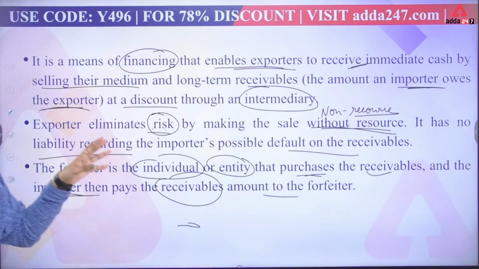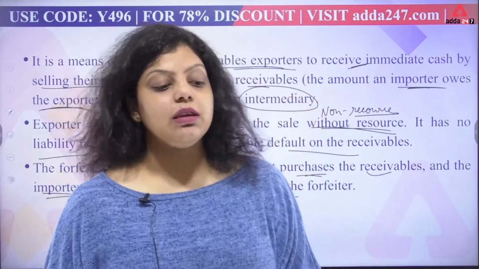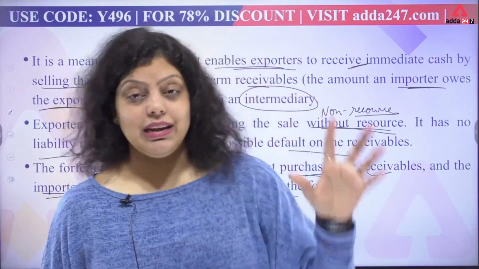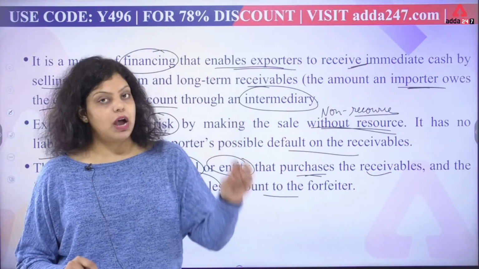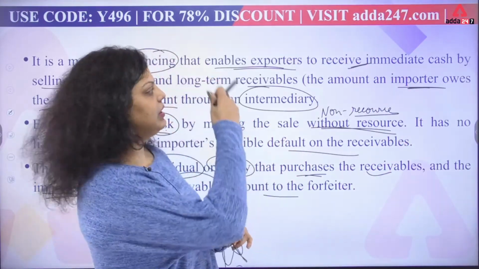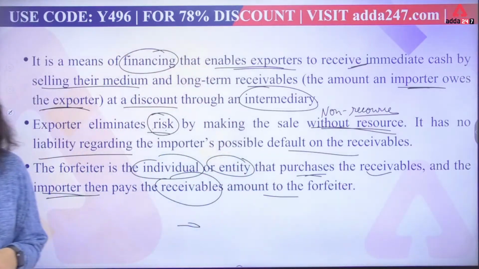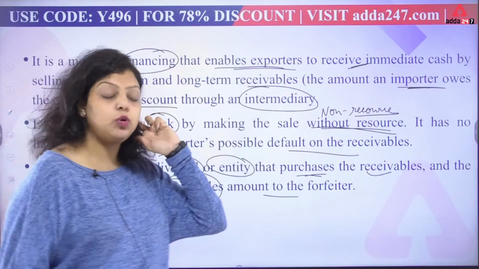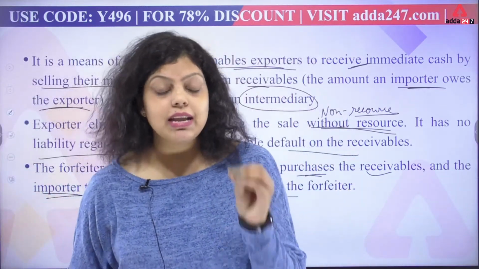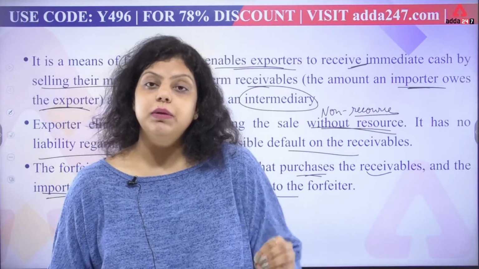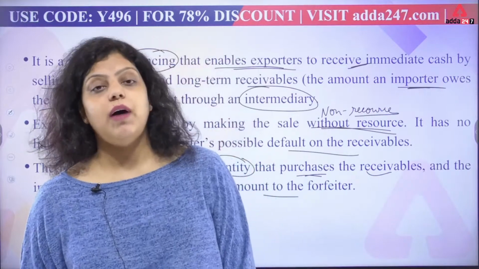Whatever definitions we are reading here only make sense if you have understood the mechanism I told you at the start of the session. If you have understood that mechanism, every line will be understandable to you. These are two very important terms, and 2 to 3 questions from factoring and forfeiting are guaranteed in every PPB exam attempt.